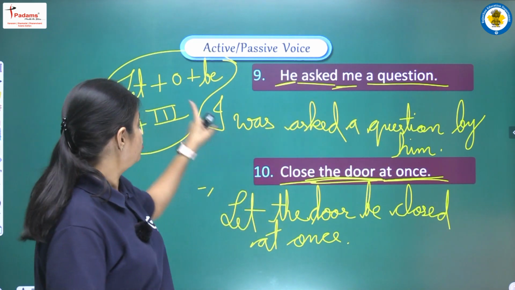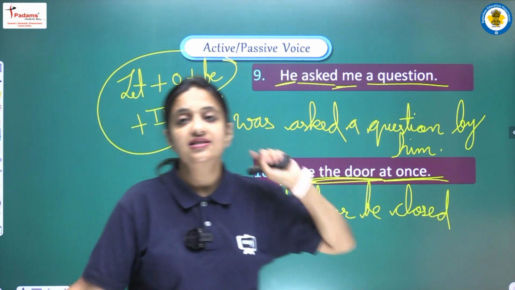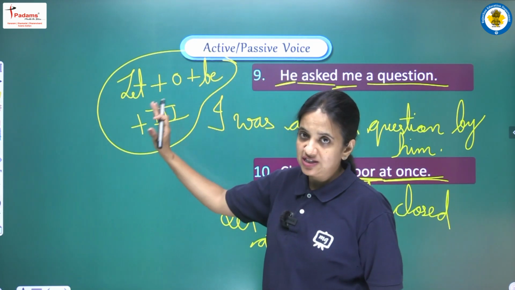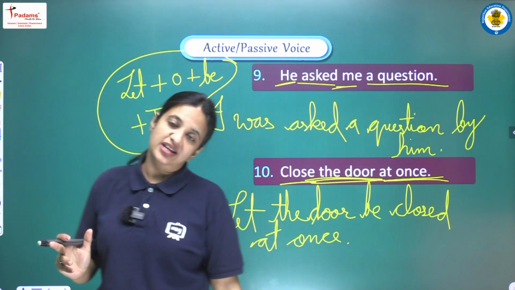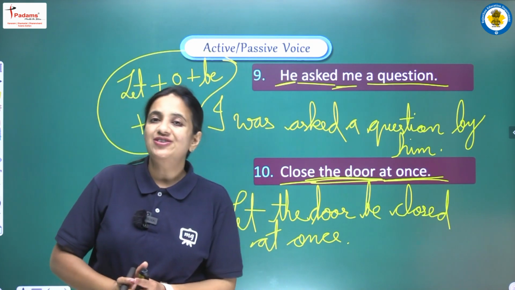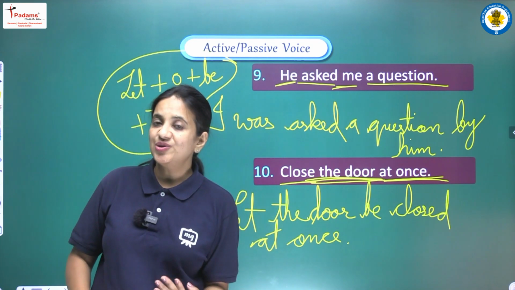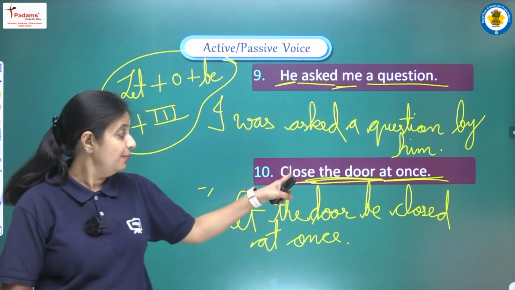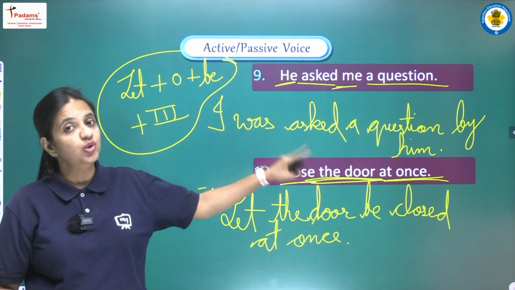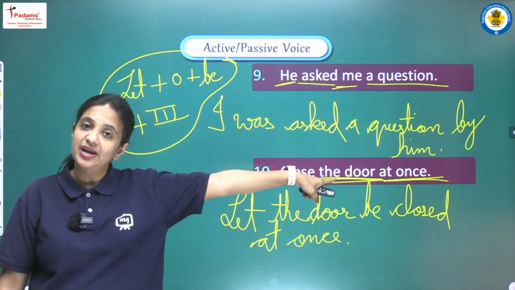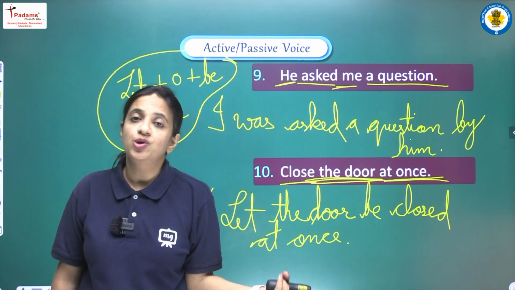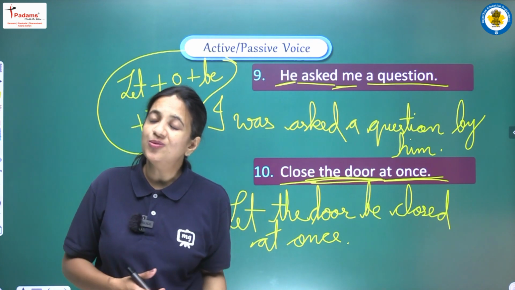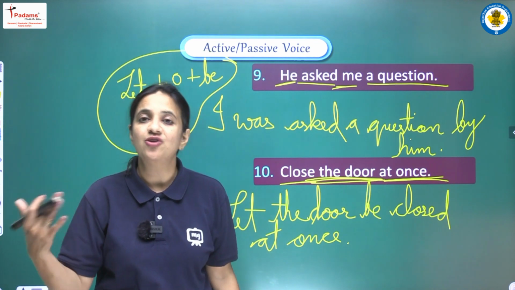The first option is to follow this structure, that is let plus object plus be plus third form. And the second option is to use the structure in which we have to write you are ordered to, you are requested to, you are asked to in the beginning of the sentence, and after to continue with the first form of the main verb. So both the options are equally right. You can choose any option, you can go with any kind of option.